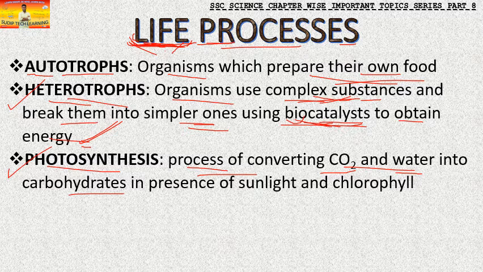Human beings cannot do photosynthesis. Why? Because chlorophyll is present in plants only. Therefore plants have the unique ability of preparing their own food, which is called photosynthesis. This is the definition. You will have to write all four things that are required for photosynthesis in this definition.